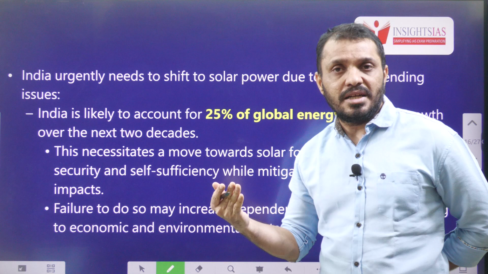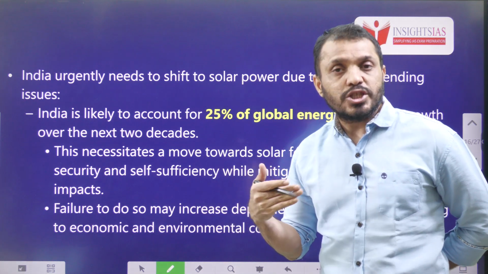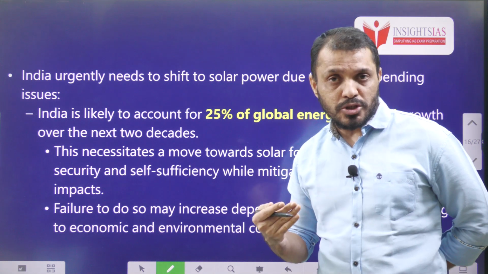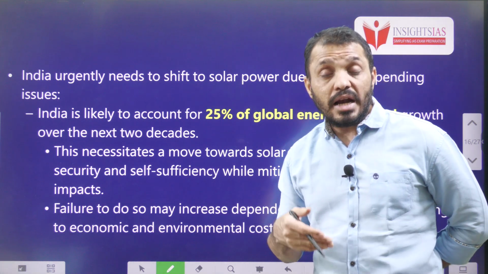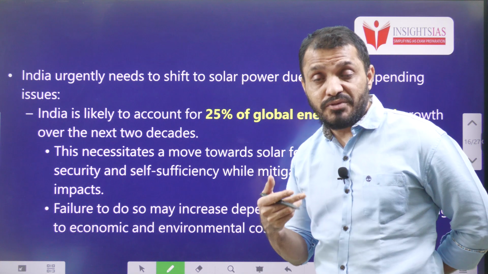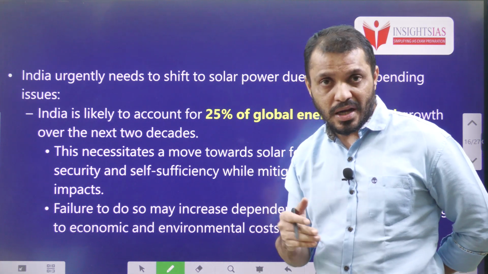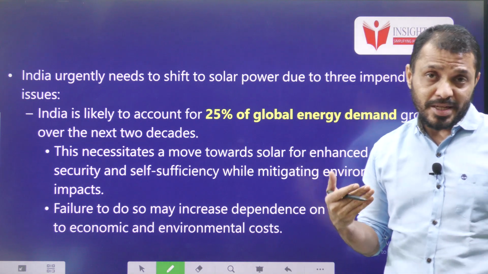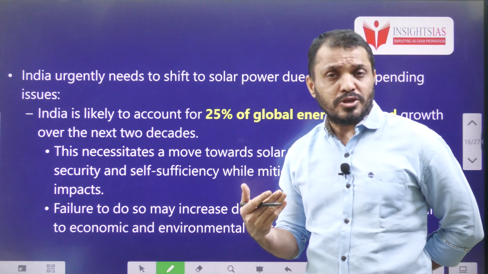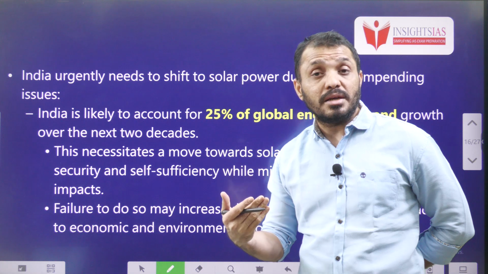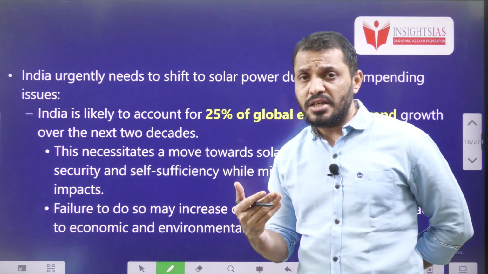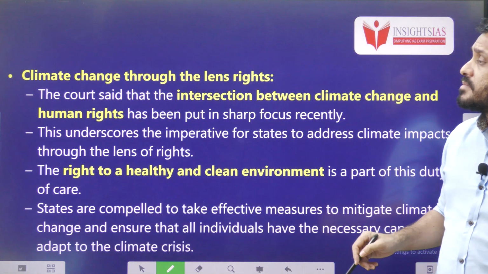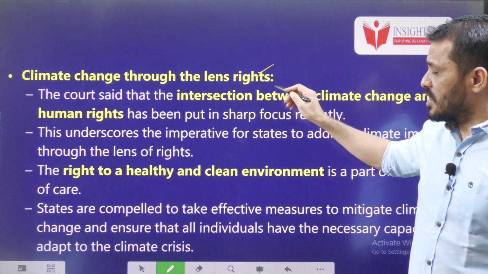On the energy side, you have to understand that in the next 2 decades, of the global energy demand, India's energy demand is going to be 25%. And we have to meet that kind of energy demand mainly from solar or other renewable energy. Otherwise, we will end up depending on non-renewable energy like coal. That is going to cost a lot, not only in terms of foreign exchange but also in terms of climate change. Okay. And now, climate change through the lens of rights.